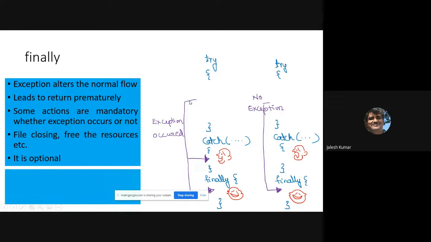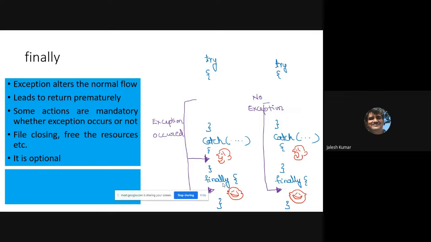Then what happens? It will come to catch. Okay, the exception occurred, it comes to catch, and immediately after catch we have written the finally block. So how to represent finally, that you should also know. So the finally block will also be executed, because whenever an exception occurs it will come to catch, and after catch the block you specified, that is finally, will also be executed.